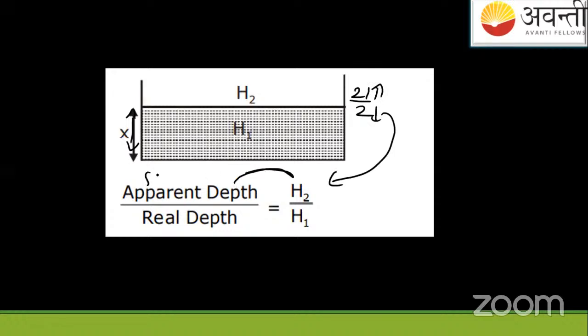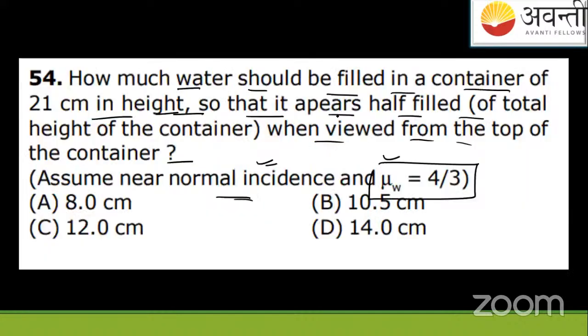Apparent means what? Fake. I will write the fake height is equal to half filled. See, half filled is not the actual thing, but they say that it must appear. What does appear mean? It appears, but actually it is or not, we are not sure, it may be fake. So we'll let it be half filled. Half filled means 21/2.